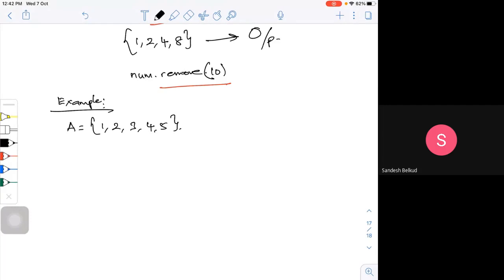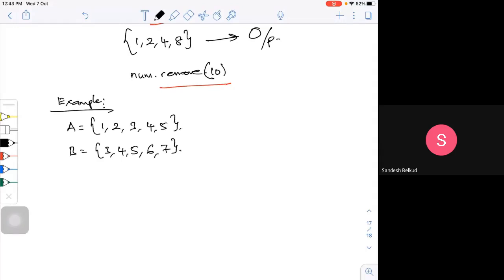I'm going to define one more set. Let me call it B, equal to 3, 4, 5, 6, 7. These are the two sets. Now I want to do an operation. What type of operation? I want to do a union operation.